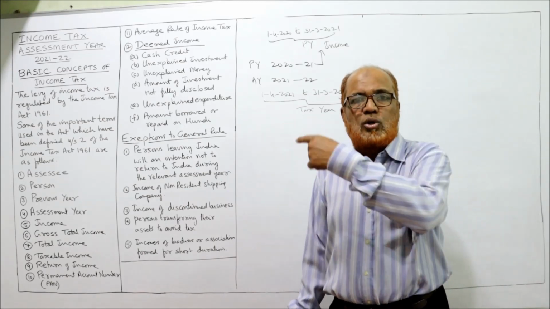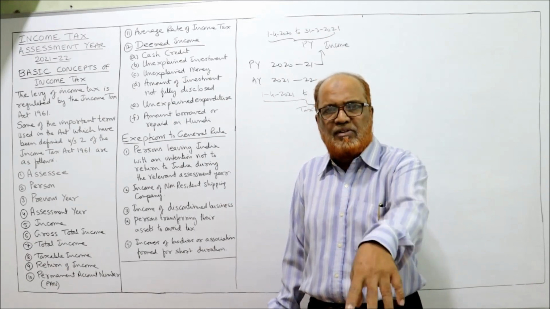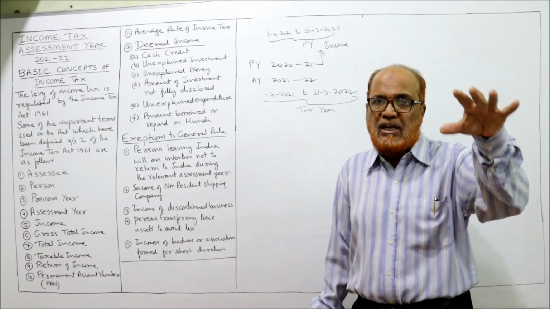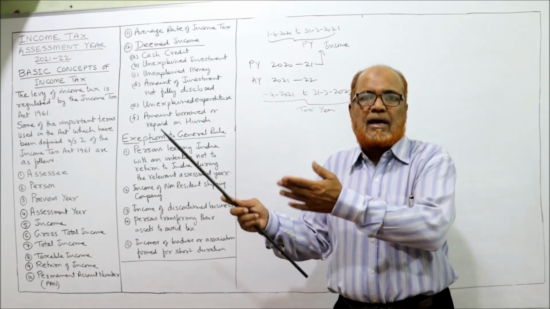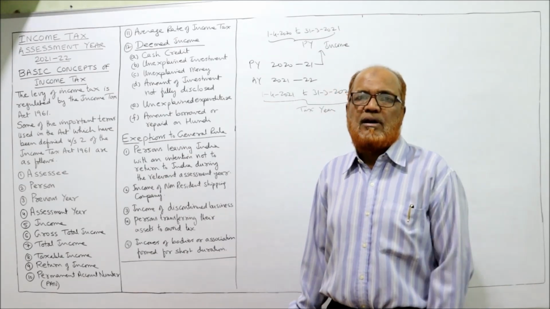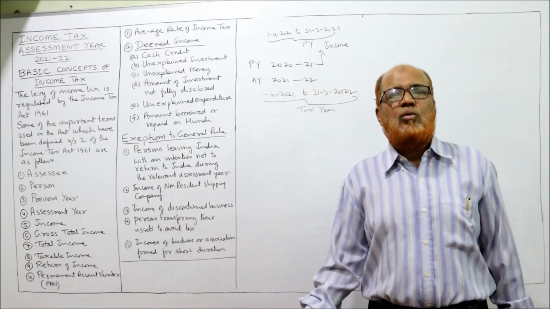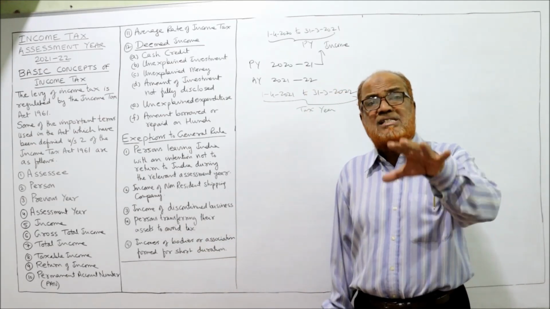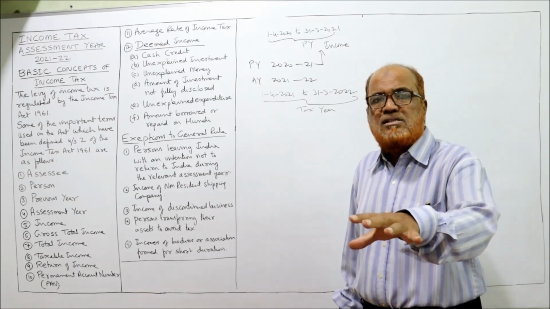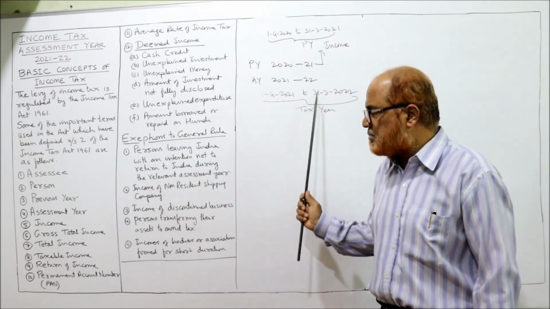Without paying the tax, it should not leave the port. It should not say, I will pay the tax in the assessment year. You have to pay the tax in the previous year itself. If the shipping company has a registered office in India also, then the ship can go, because the Income Tax Department will collect the tax from their registered office in India. The next one, income of discontinued business. If a business is discontinued during the previous year, then as soon as the business is discontinued, they have to pay the tax in the previous year itself, and should not wait till the assessment year.